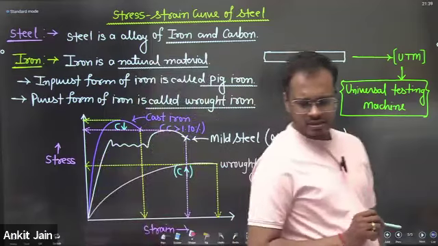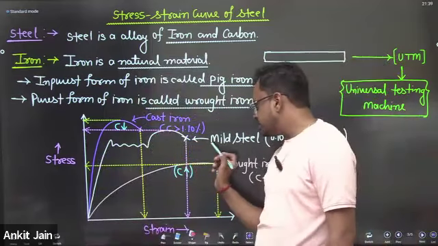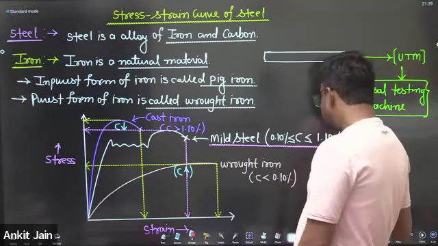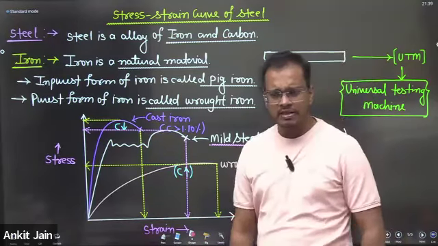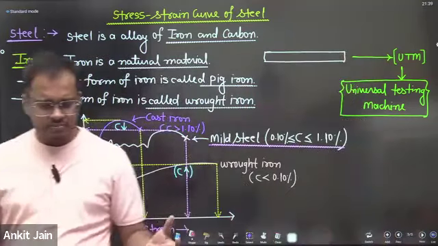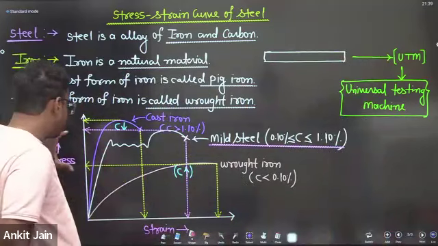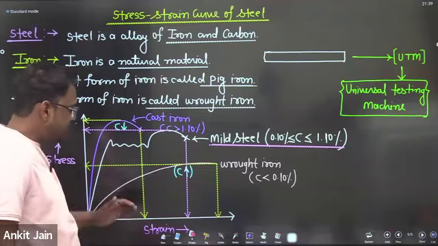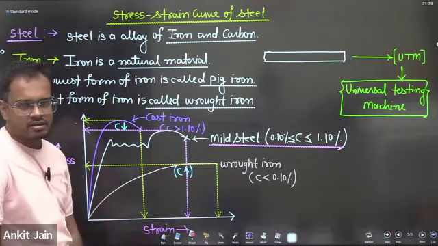Please give me the answer. Can this steel be used for construction purpose? Answer is yes, because it will give a significant amount of stress like a cast iron and a significant amount of strain like a wrought iron.